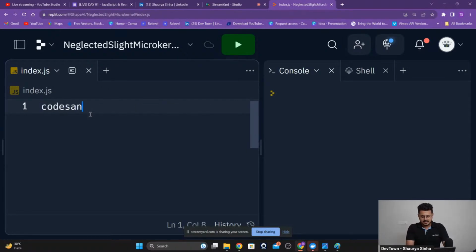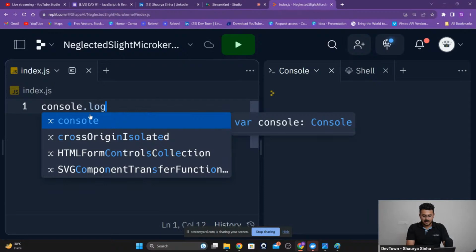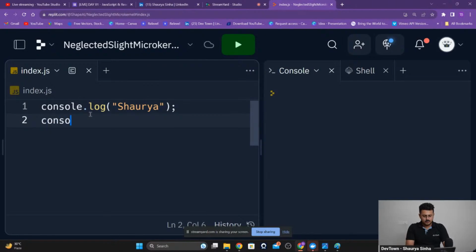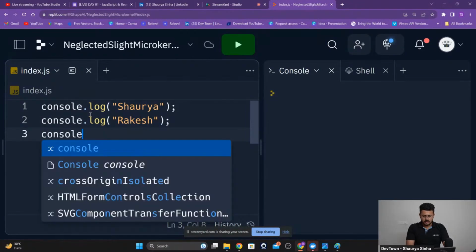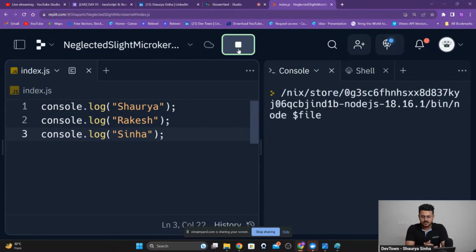Okay, so console.log, and we are going to print Shaurya. In a similar manner, console.log, I want to print Rakesh, and then console.log, I want to print Sinha. A simple three console.log statements, nothing too fancy. Now, if I run this code, you are able to see inside of the console, we're getting Shaurya Rakesh Sinha printed out on our screen, guys.